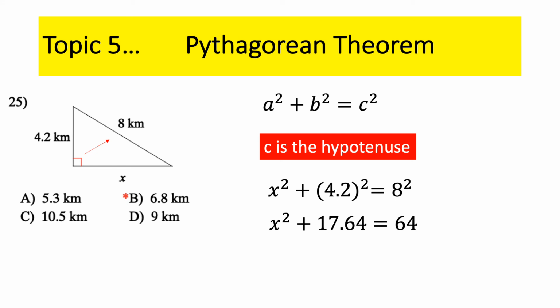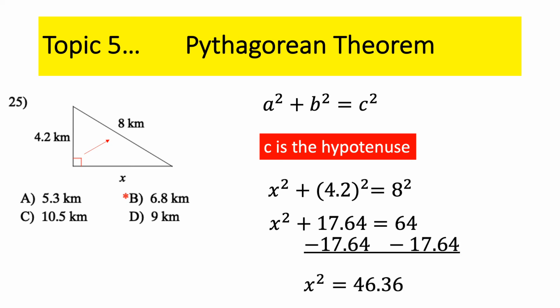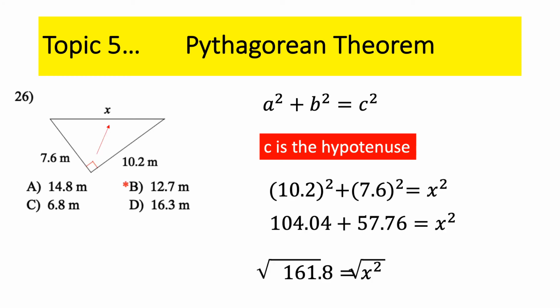Let's see, solve for the equation. So what do we do? We subtract 17.64 from both sides. We get that, and then how do we get rid of squaring? Take the square root of both sides. So the square root of 46.36 is 6.8, and that is your answer. All right, so once again, that was solving for a leg.